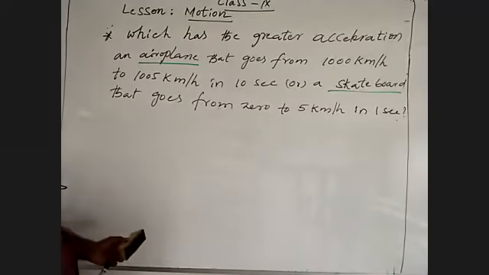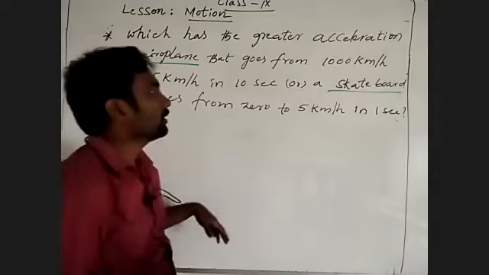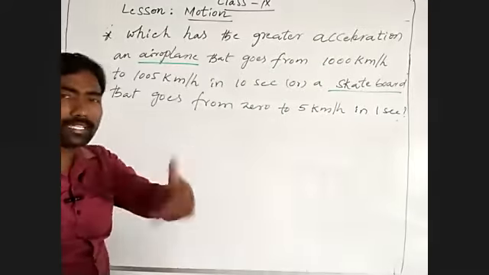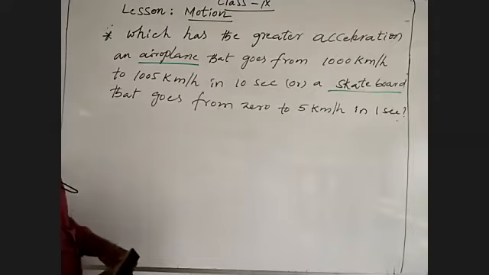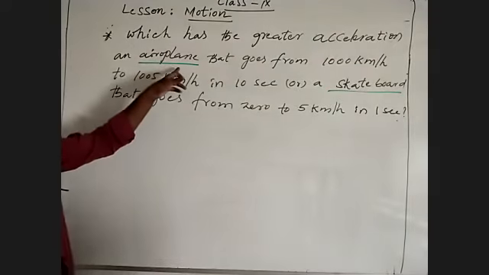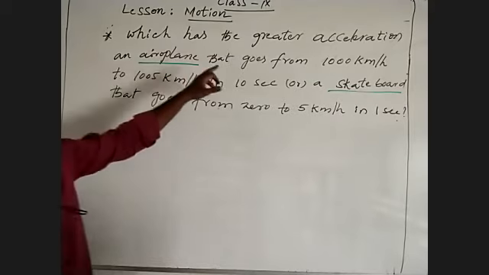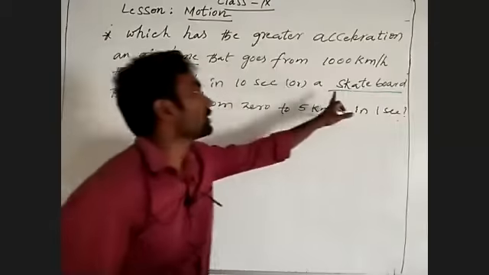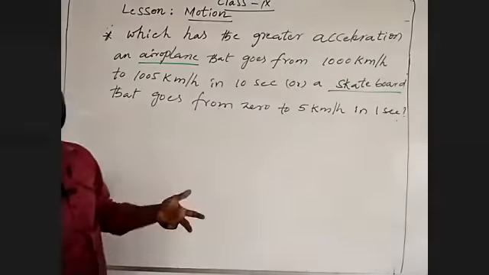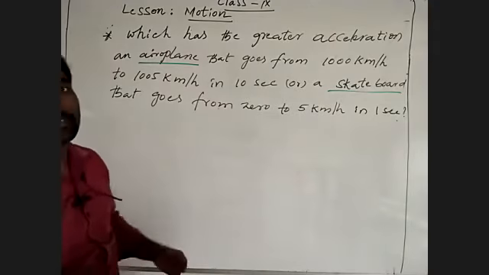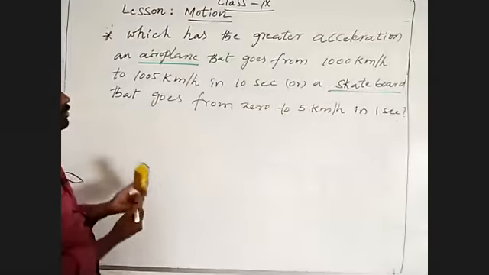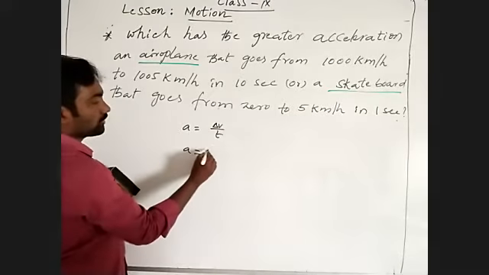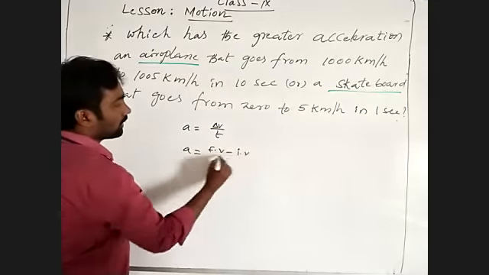So to find acceleration, first we have to find the acceleration of the aeroplane and next of the skateboard. By that comparison, we can easily find which has greater acceleration. Acceleration means the rate of changing velocity. I am giving a clue to you: acceleration is equal to the rate of changing velocity, so acceleration is equal to final velocity minus initial velocity divided by time.